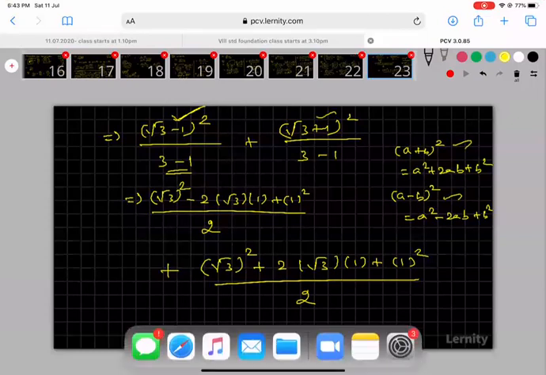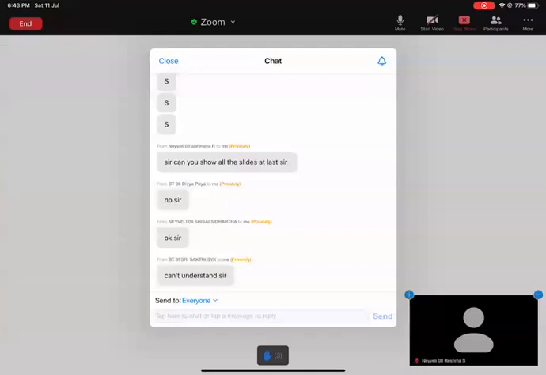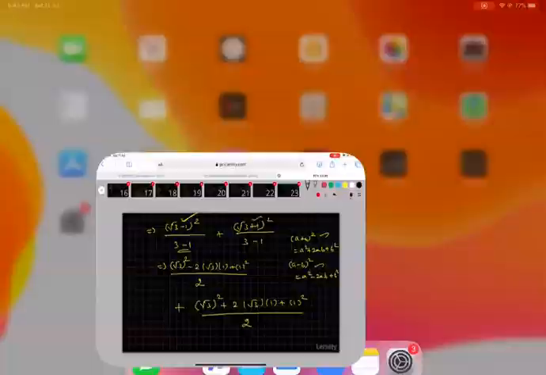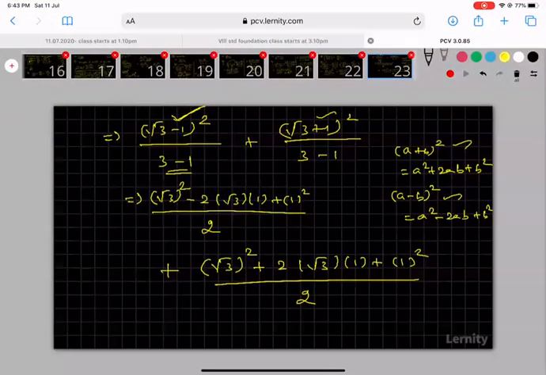Shall I move to the next slide, sir? Someone may not be able to understand. You see, sir, this is the a minus b the whole square formula: a square minus 2 into a into b plus b square.